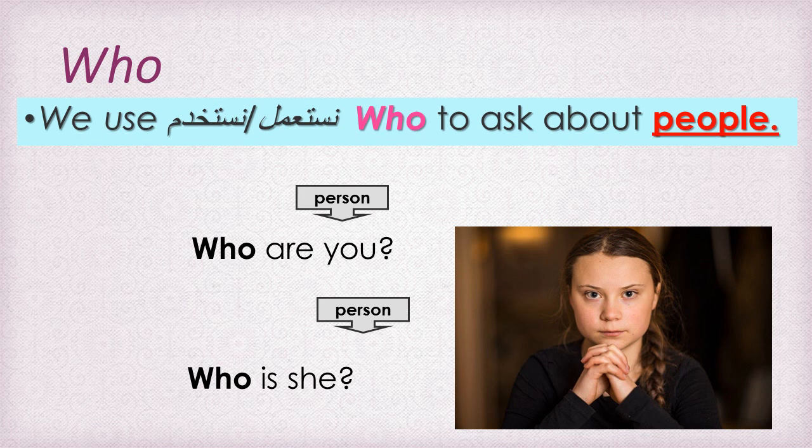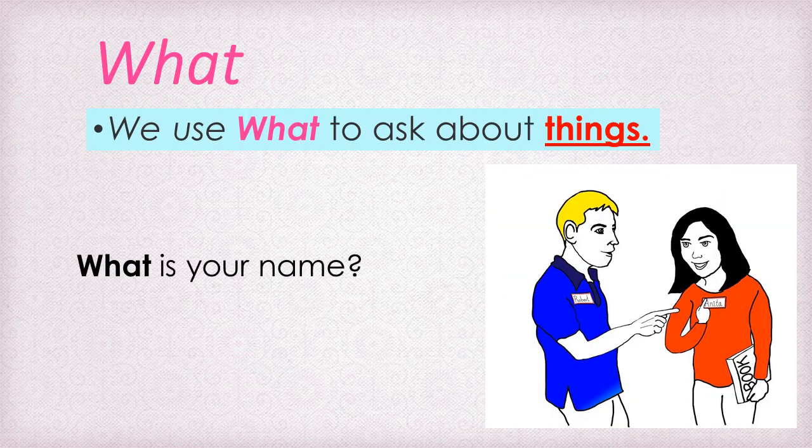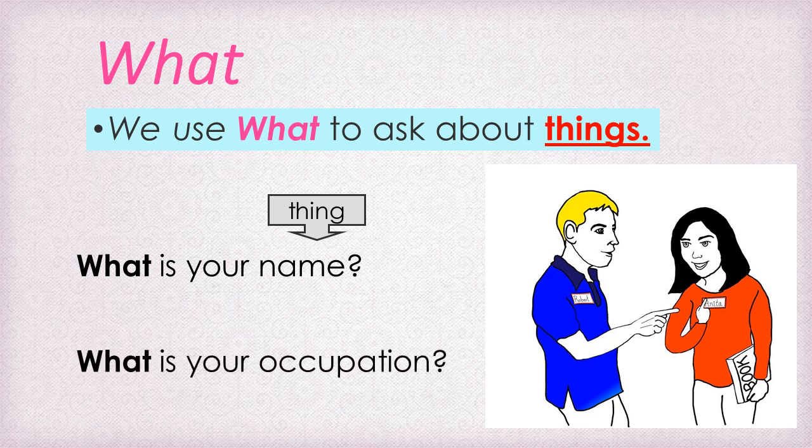Next example. What? We use what to ask about things or objects. For example, what is your name? Or what's your name? Short form. Remember in the previous video, we studied short form and full form. So what is full form? What is short form? So what is your name? Thing, okay? What is your occupation?